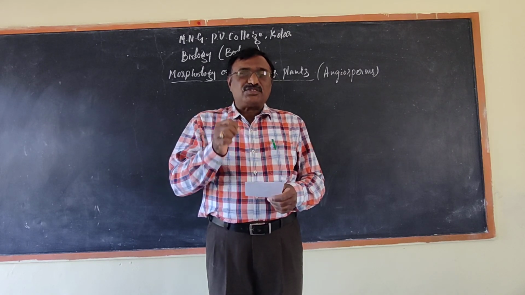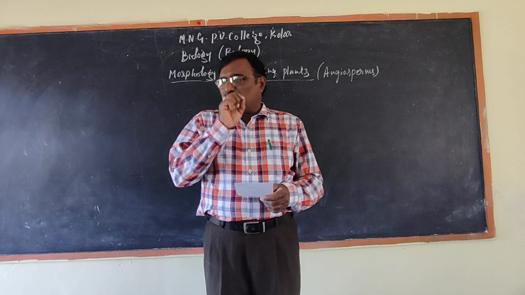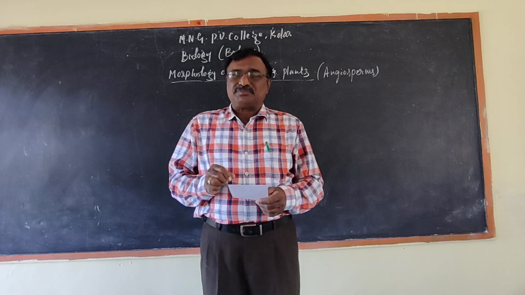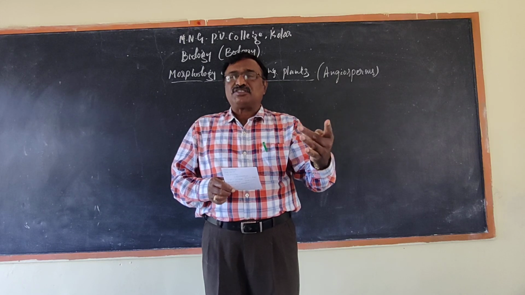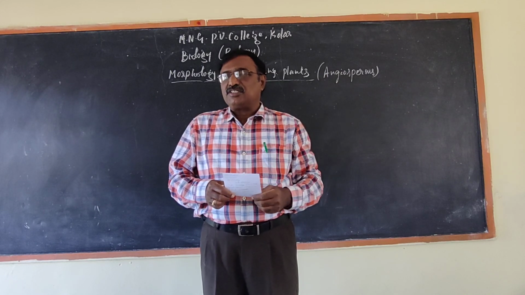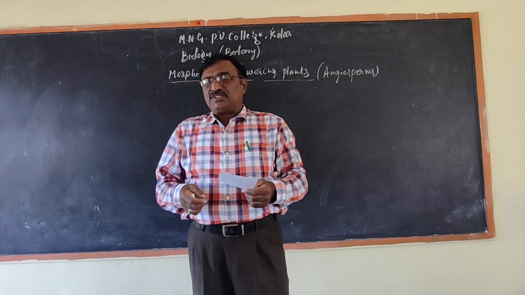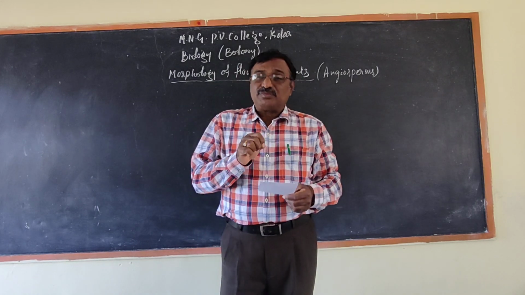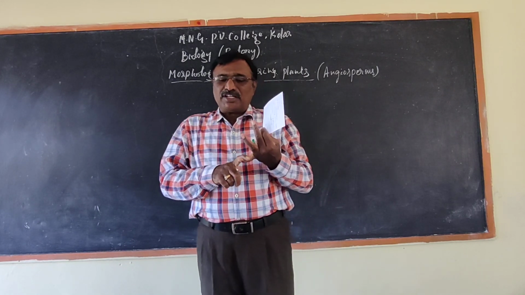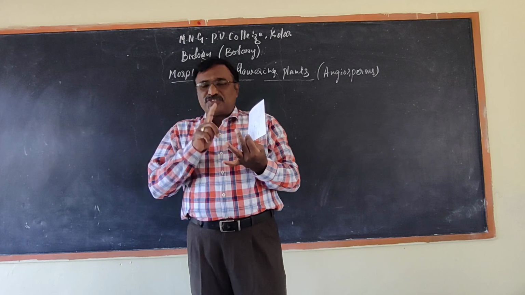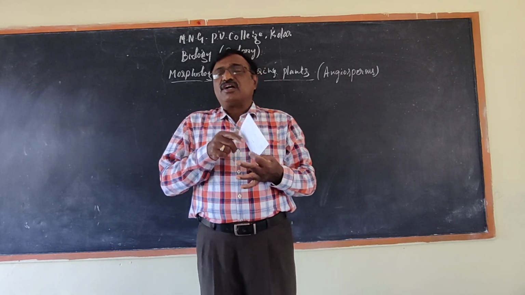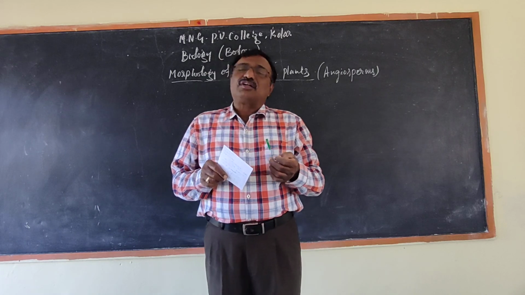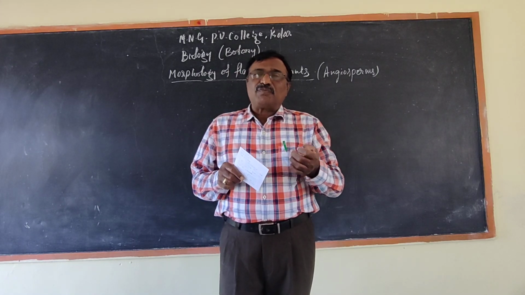So what do we study here? The morphology of flowering plants. So here, morphology of fruit, stem, flowers, fruit, nut like that. You can go to the next unit, anatomy of flowering plants. Same, anatomy of fruit, anatomy of stem, anatomy of leaf, anatomy of flower, anatomy of seed, anatomy of fruit.